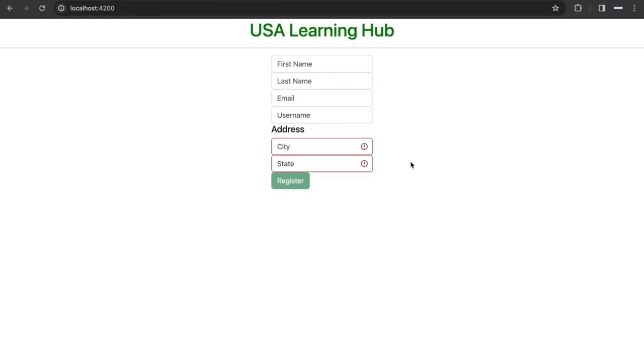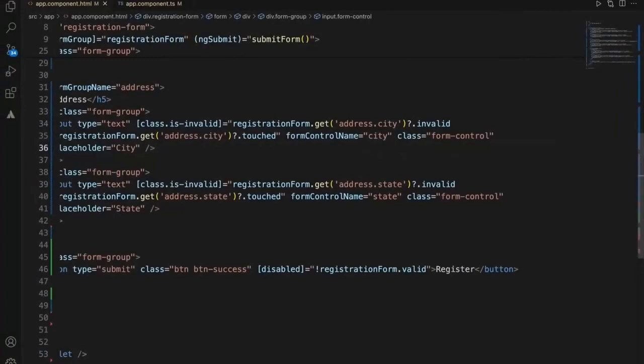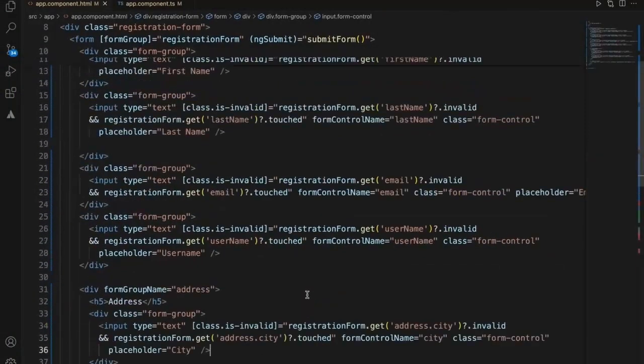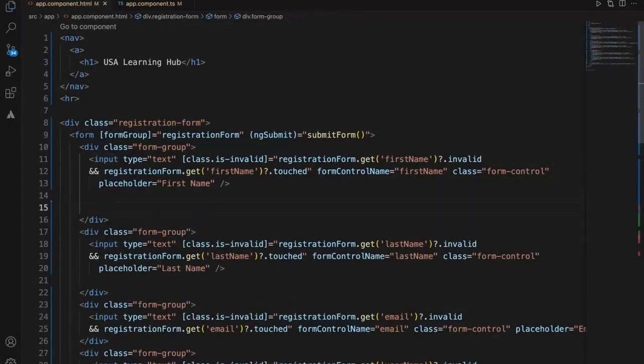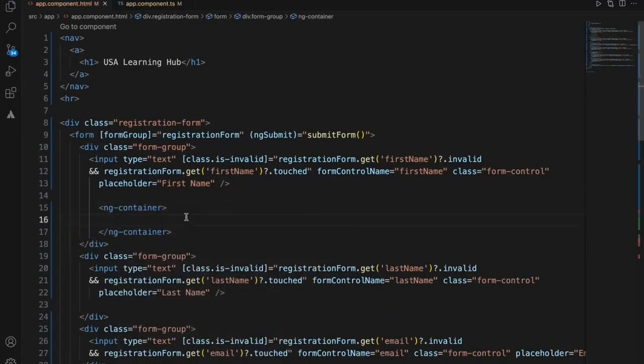So right now we just added a validation. Let's see how we can add a message saying it is required. We'll just add one error message for this. To add the validation message, I'll just use an ng-container, and we'll add a condition for this.